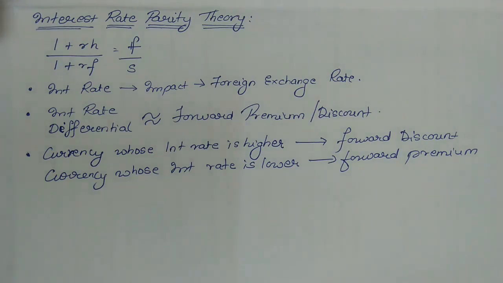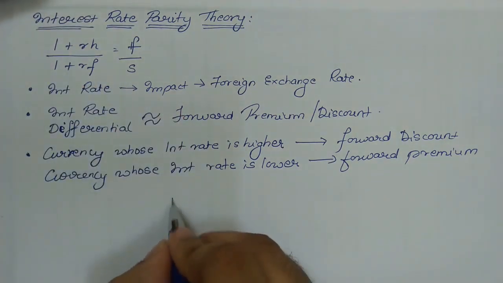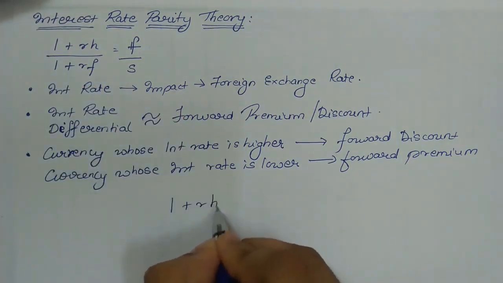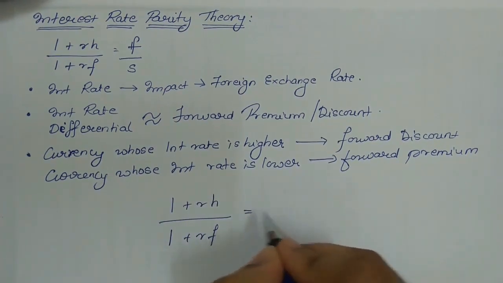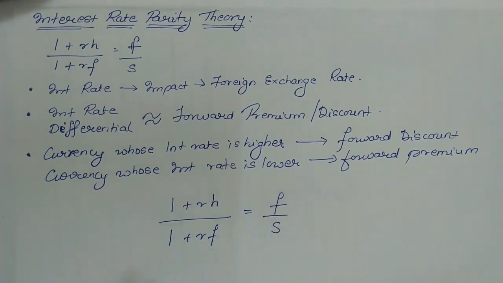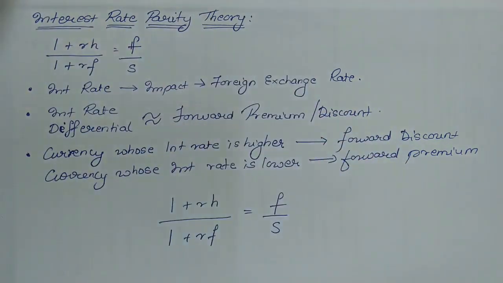Now, when we come to the formula, the formula states that (1 + RH) upon (1 + RF) should be equal to F upon S. Only if this condition is satisfied does the interest rate parity theory exist.